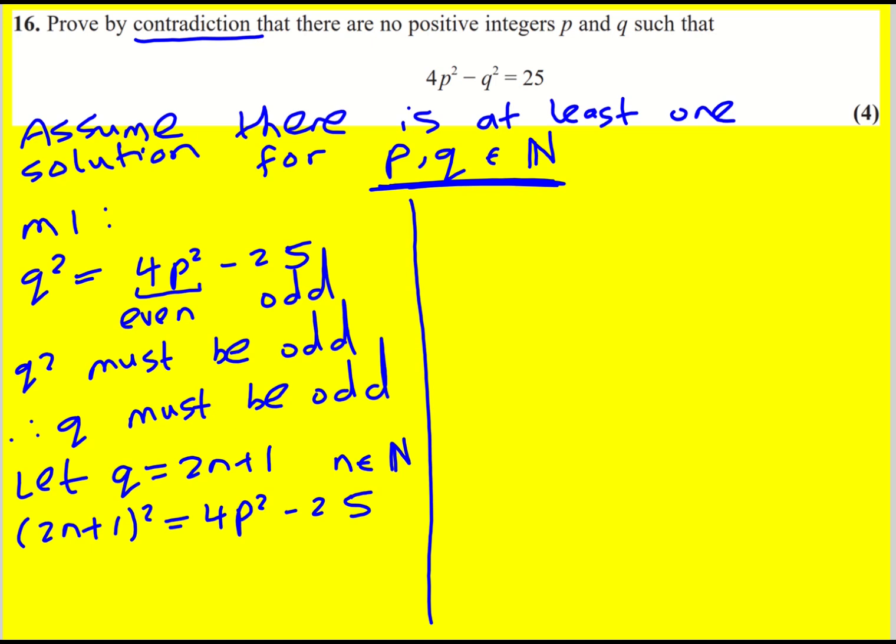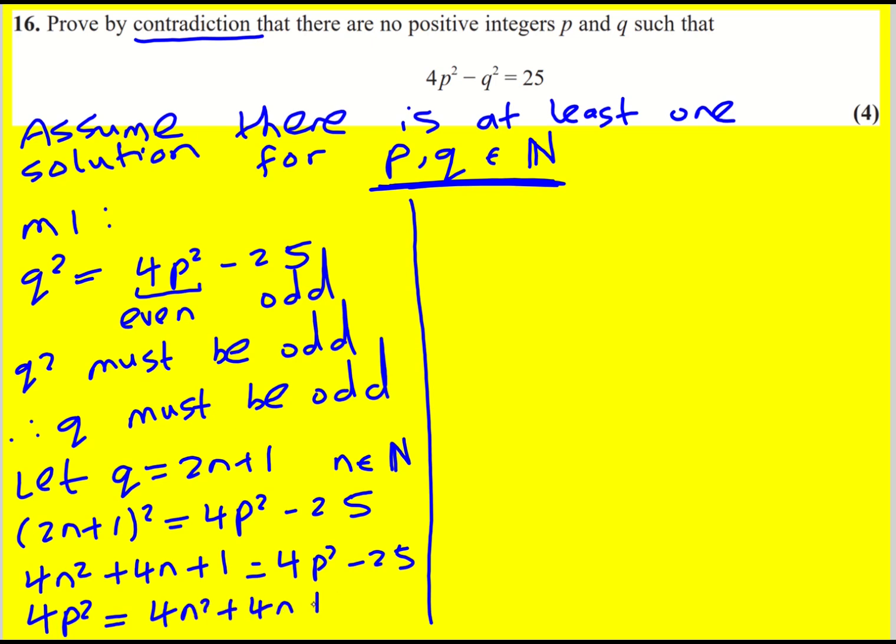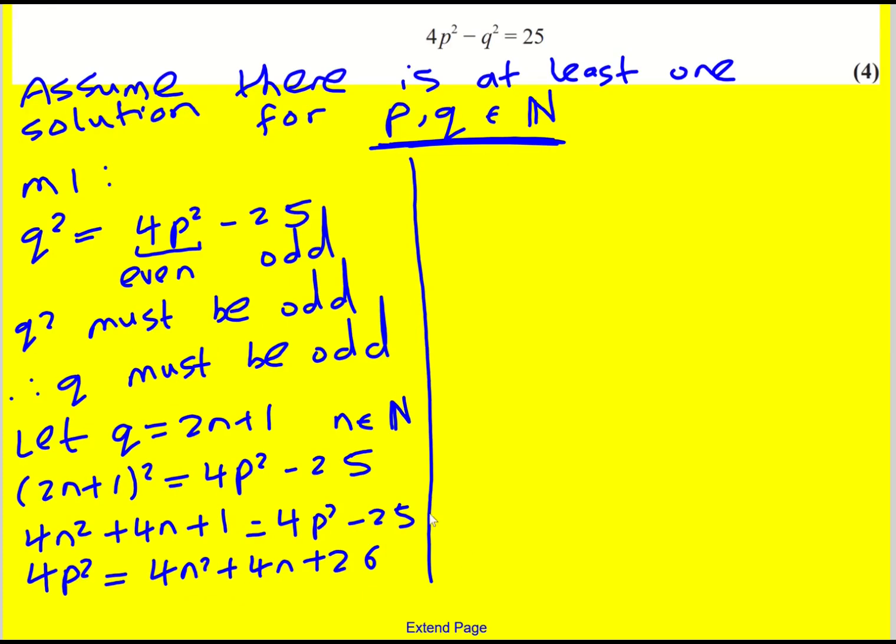I'm going to try and make p squared the subject and essentially show that it cannot possibly be a whole number as well. So multiply the bracket out: 4n squared plus 4n plus 1 is equal to 4p squared minus 25. That means that 4p squared is going to equal 4n squared plus 4n plus 26.